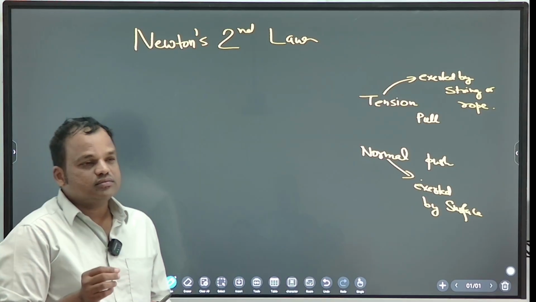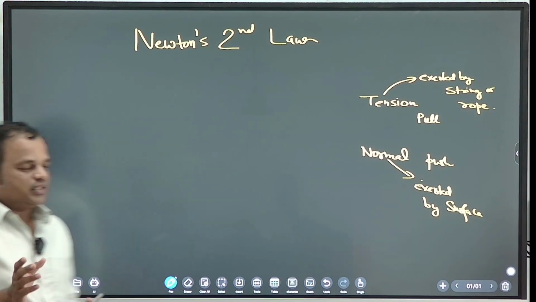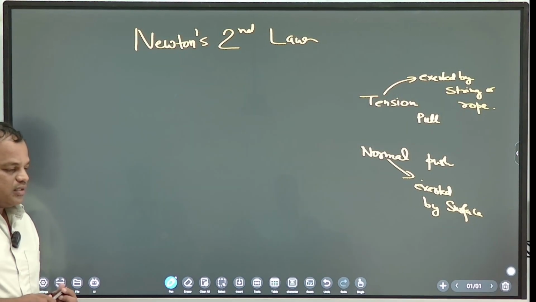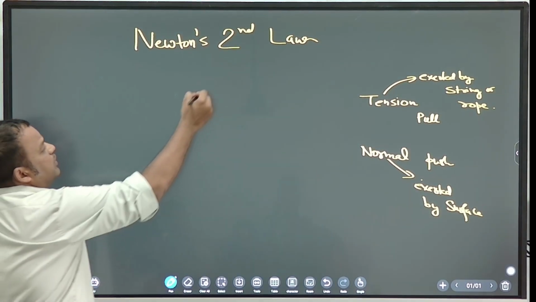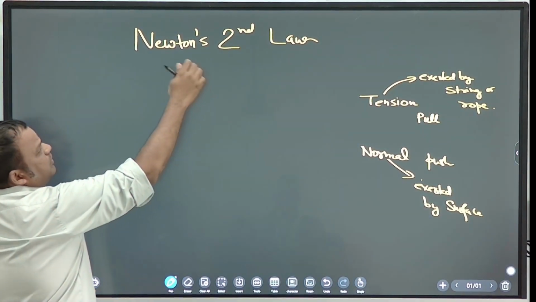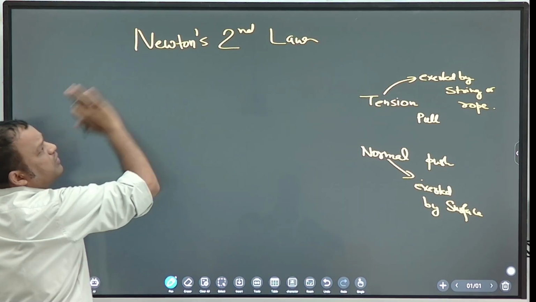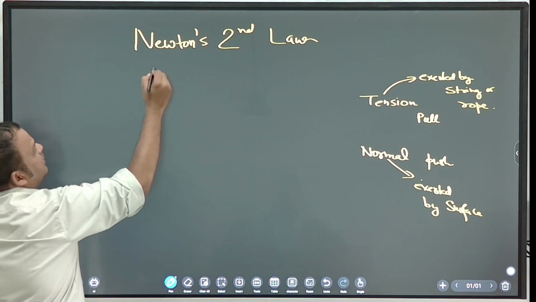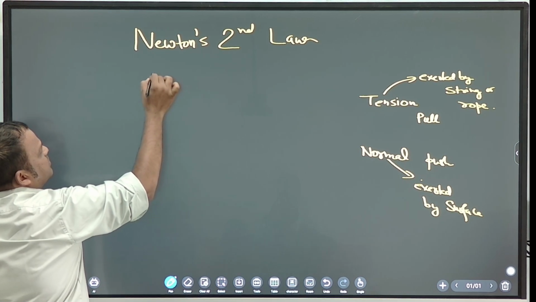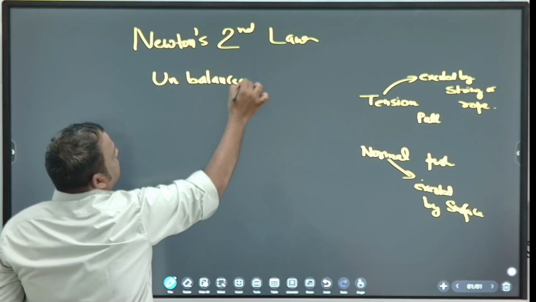The object is at rest or in uniform motion. That is also known as equilibrium. Correct. So when an object is in equilibrium, we apply Newton's first law. Now, the object is not in equilibrium means unbalanced forces. So the second law is applicable for unbalanced forces. So note down: unbalanced.